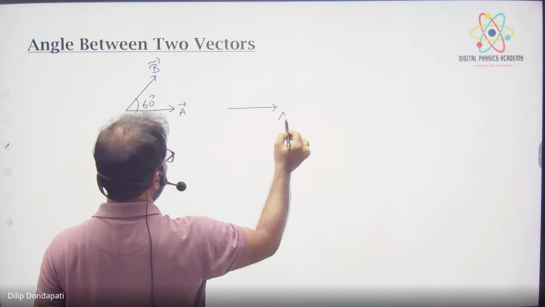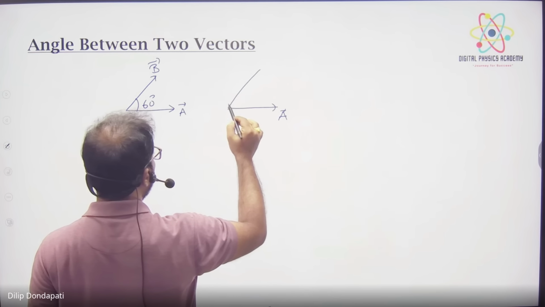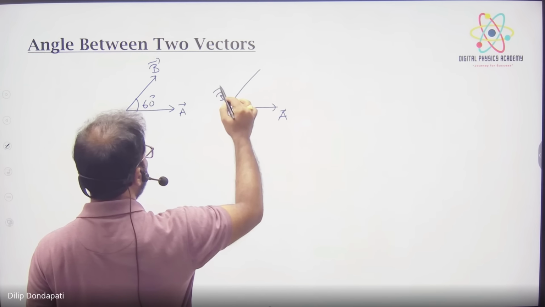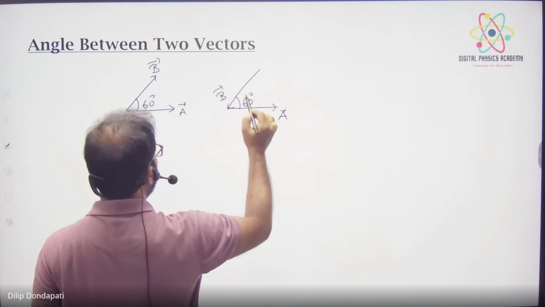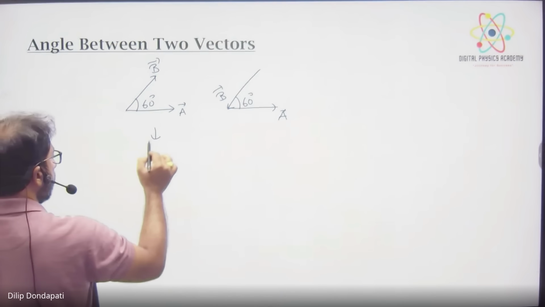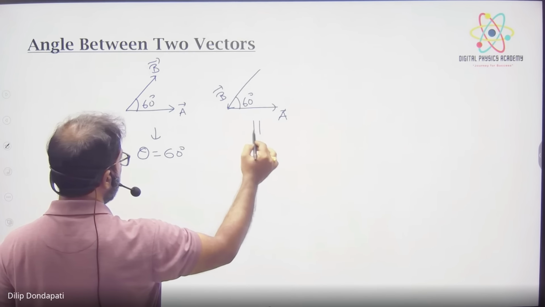A vector, B vector, 60 degrees. Tell me, what is the angle between these two vectors? 60.